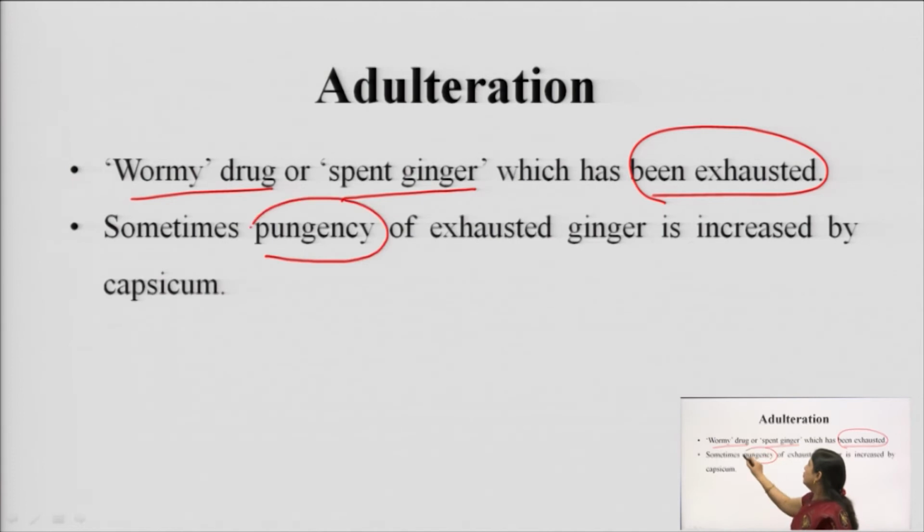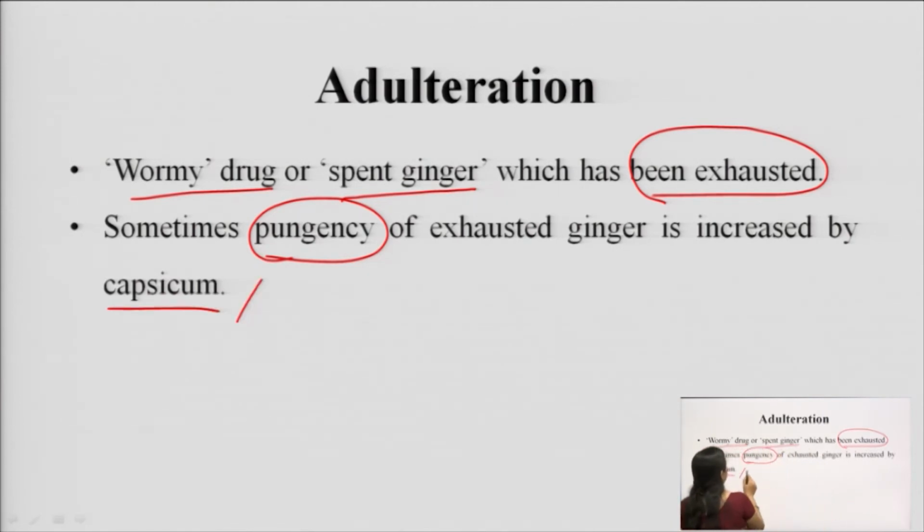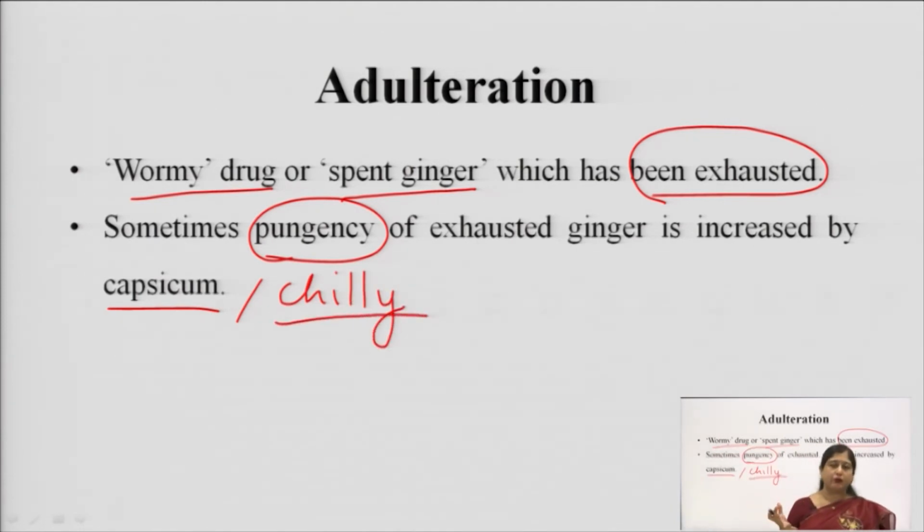Then sometimes to bring out the pungency, the spiciness, the exhausted ginger is taken and capsicum is added to it. Capsicum here means chili, the red chili which we eat, it is not the capsicum, Shimla mirch, it is chili. So, that chili is added to the exhausted ginger, meaning ginger from which the oil has already been removed, resin has already been removed. So, to have that pungency, so that people will not say, this is adulterated sont, to confuse them, generally red chili extract is added to enhance the pungency of the ginger.